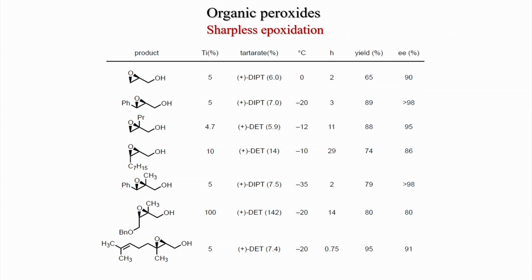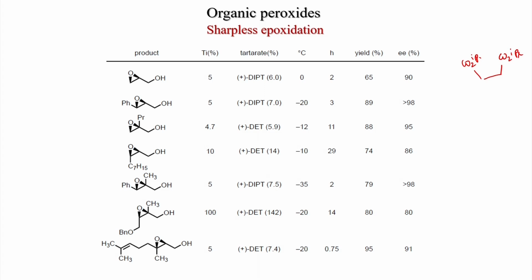Here different substrates are there with different substitutions. As you can see, only simple allylic alcohol is there plus DIPT, so this is CO2 isopropyl. Okay. So, this is the CO2 group with OH group here, and this compound gives 90% EE of the product. When phenyl substitution is there, then the EE enhances to 98%. When one carbon atom of the olefin is disubstituted, then also you get high enantioselectivity, also the reactivity is very good, 88%.